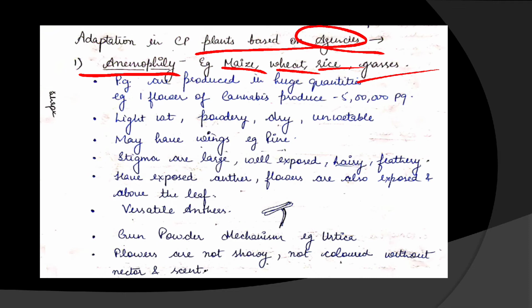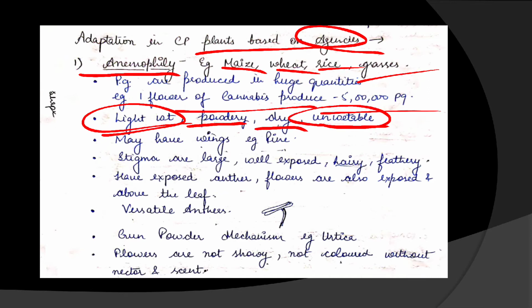Now see the adaptations in the pollens of these flowers. First, pollen grains are produced in huge quantities. A lot of pollen is produced by anemophilous flowers. For example, cannabis can produce 5 lakh pollen grains, from one flower. So they can produce huge quantities of pollen. Second, the pollen is very lightweight. It is powdery, dry and unwettable.